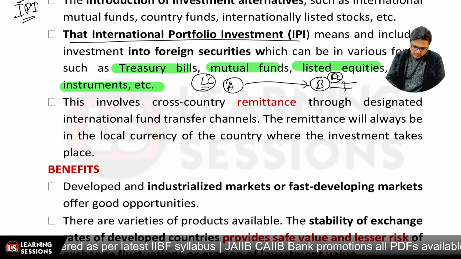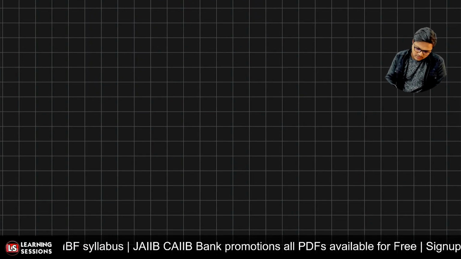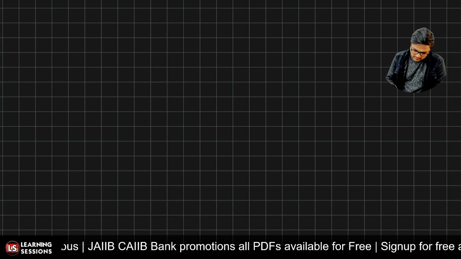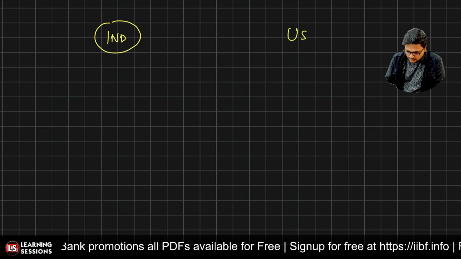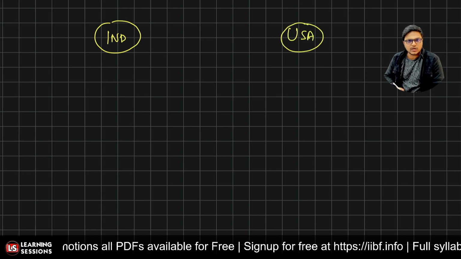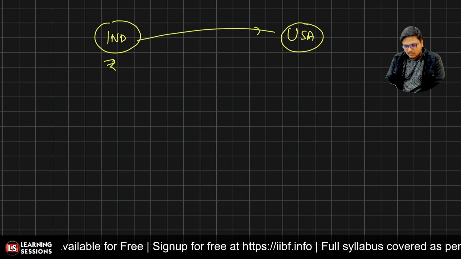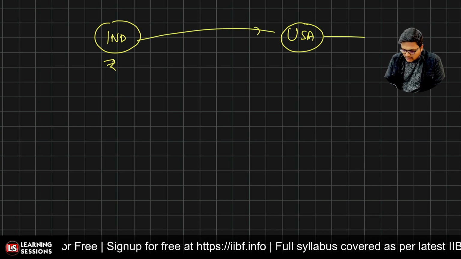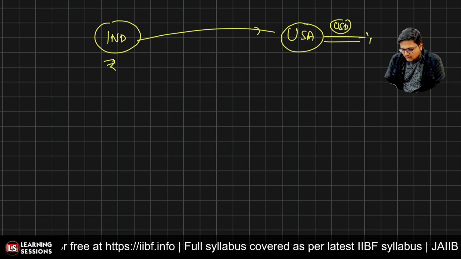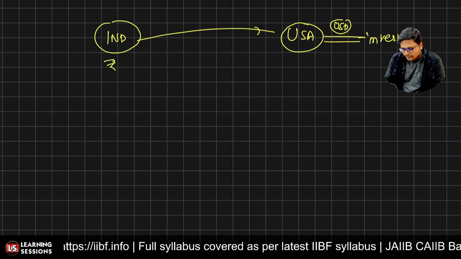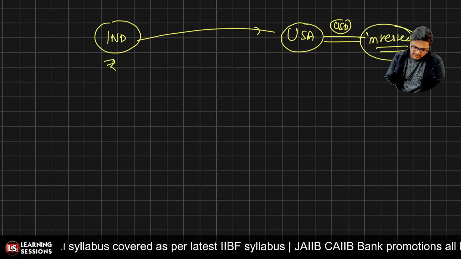Let's take an example. Say you want to invest in the US stock exchange, and you are in India. You'll be remitting rupees, and when the amount is received there, it will be converted into USD. Then it will be invested in different avenues. Okay, so that's a factor related to it.